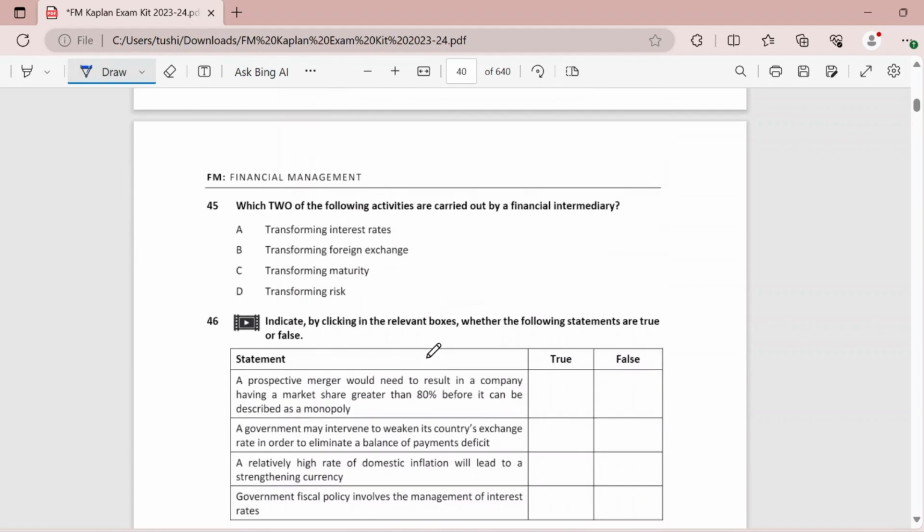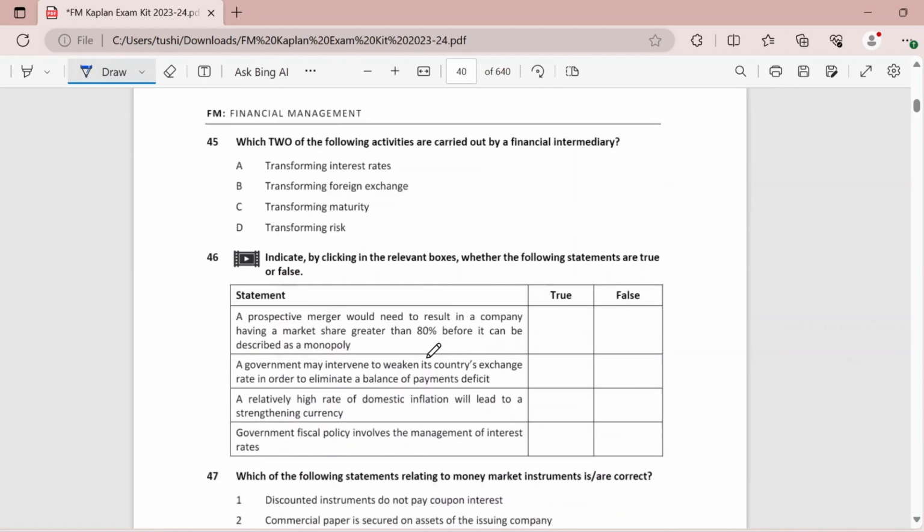Moving on, which two of the following activities are carried out by a financial intermediary? Intermediaries will usually be responsible for transforming your maturity, and they will also transform your risk.